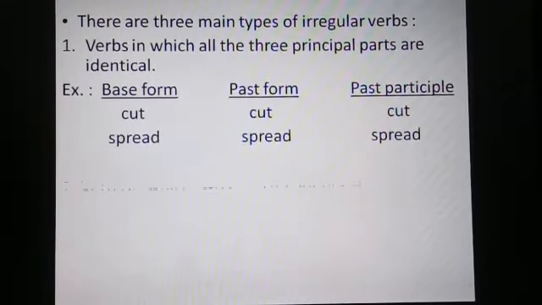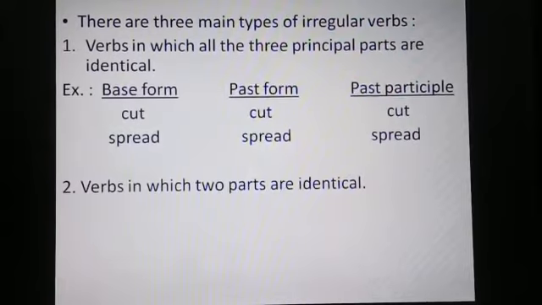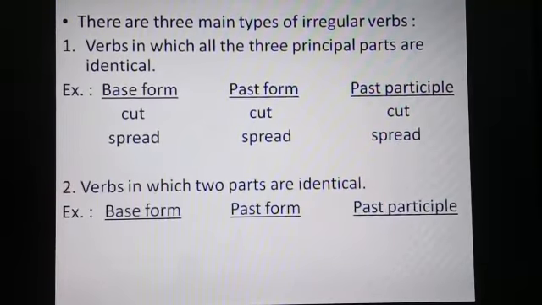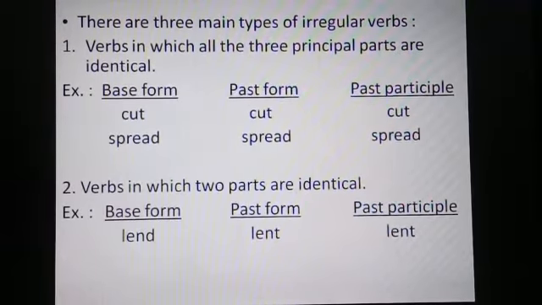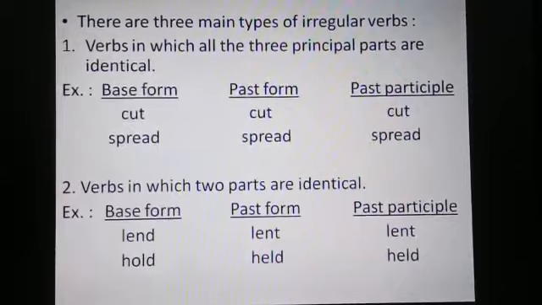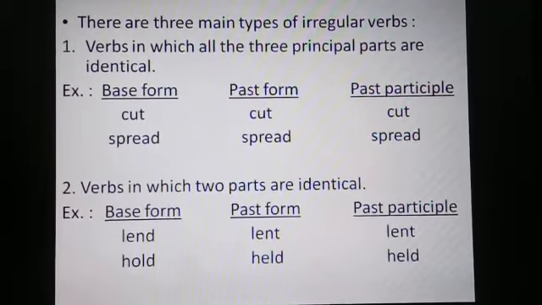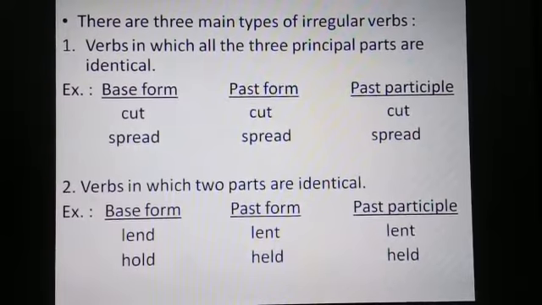The second type of irregular verb is verbs in which two parts are identical. That means the past and the past participle forms are the same. Lend, lent, lent. You can see the base form is lend, and the past and past participle form is lent. Hold, the base form, and held, past and past participle form. So you can see the two forms are identical.